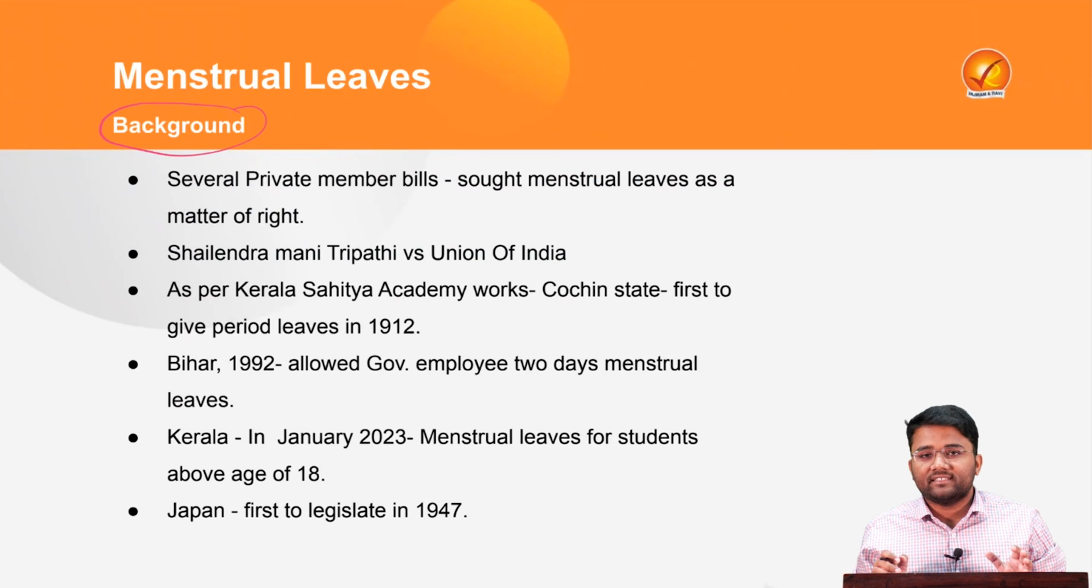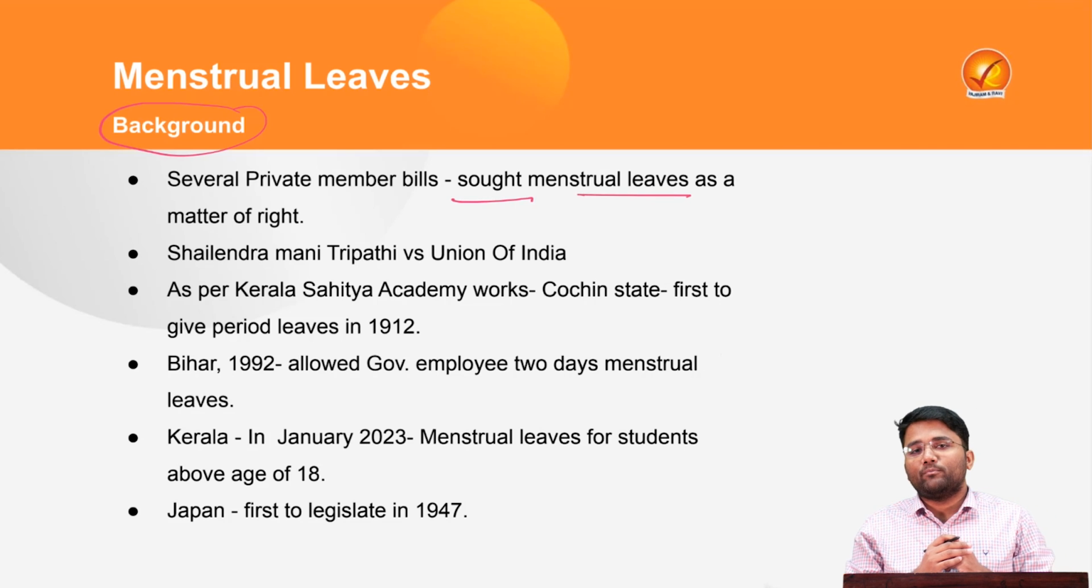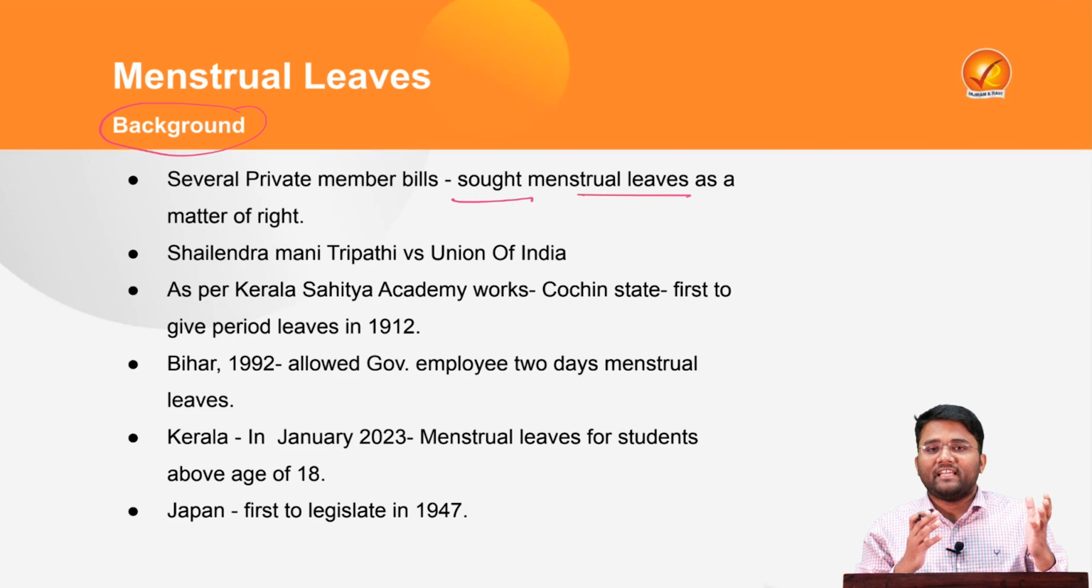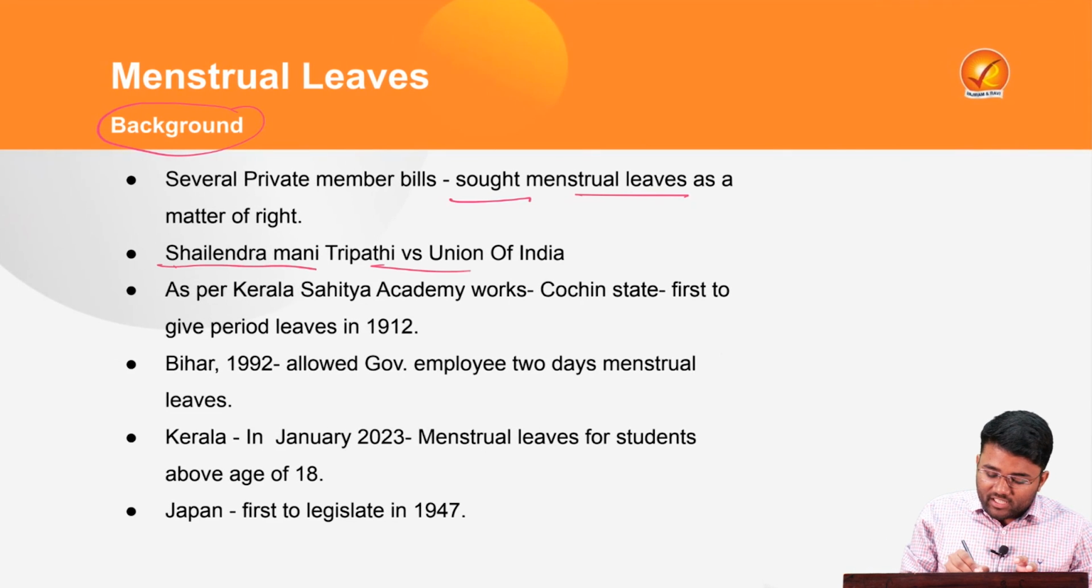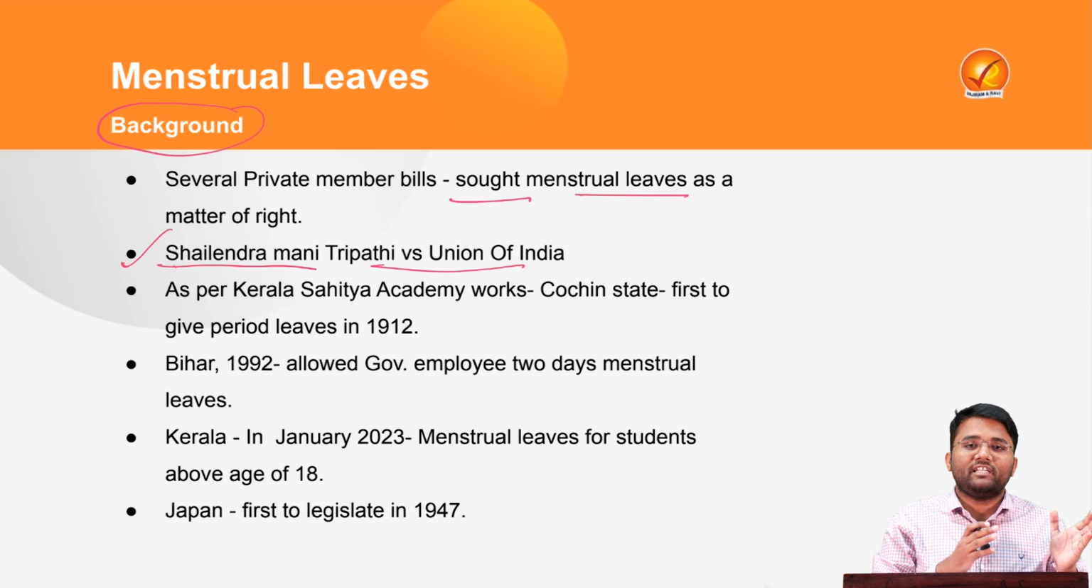In the last 4-5 years, there have been several private member bills where they sought that menstrual leave should be granted as a matter of right. One such bill was also proposed by Shashi Tharoor, a famous Congress MP. Then there is also a petition filed with the Supreme Court, known as Shailendra Mani Tripathi versus Union of India, where they sought that the Supreme Court should provide menstrual leave as a matter of right, but the Supreme Court declined to hear that particular petition because they said that this is a matter of policy and this should be dealt with better by the Parliament.